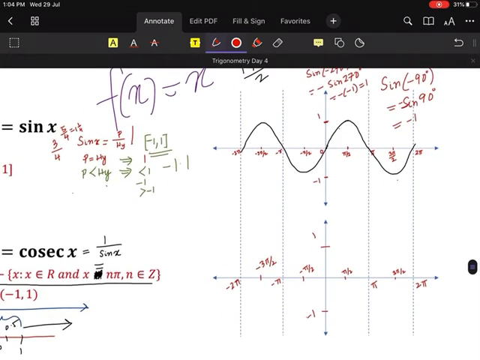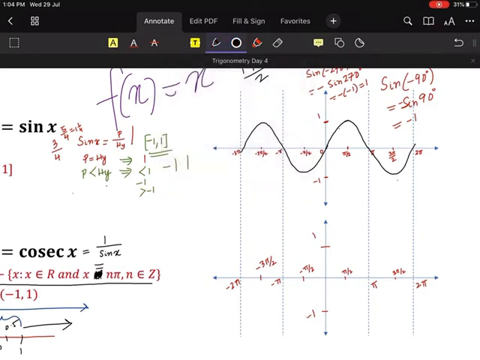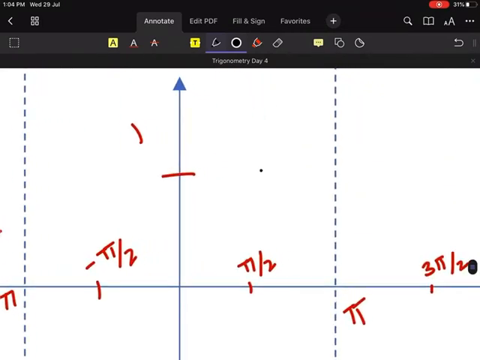Let's see who can tell me. Look at here. Acha, tell me what is cosec 90? One by one tell me. Cosec 90 is how much? 1. Very good. Cosec 90 is 1. So I will write 1 in here. I will mark the point 1. Now, next one. What is cosec 30 degree? 2. Very good. So it will be somewhat here. Yes or no?